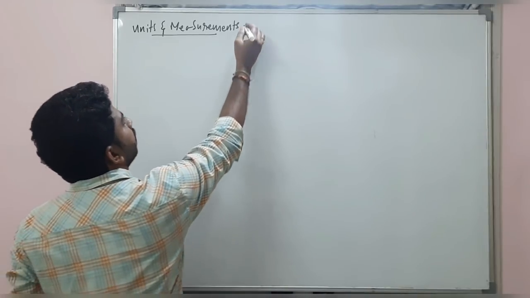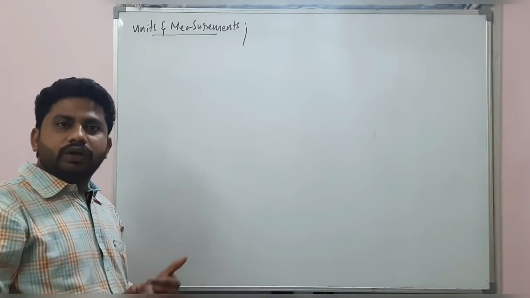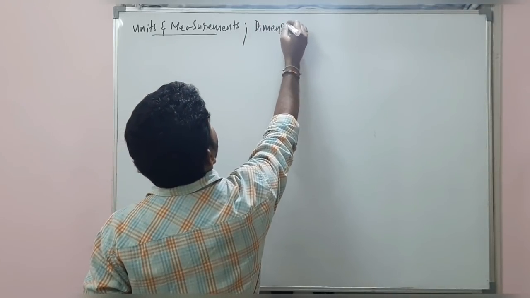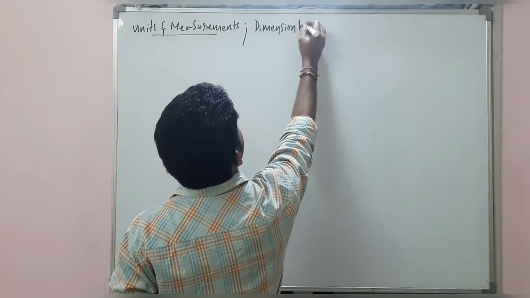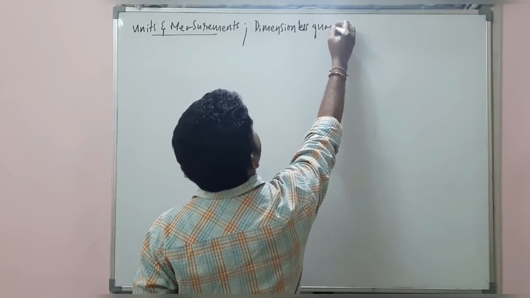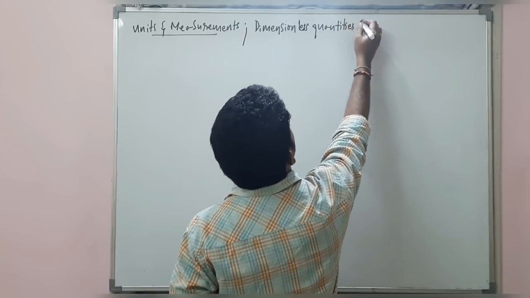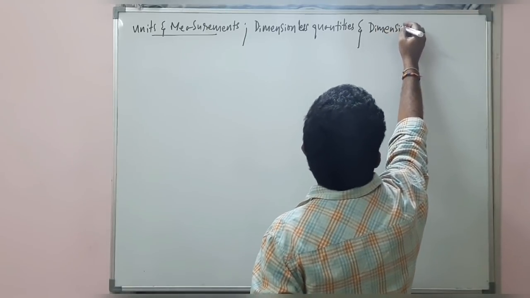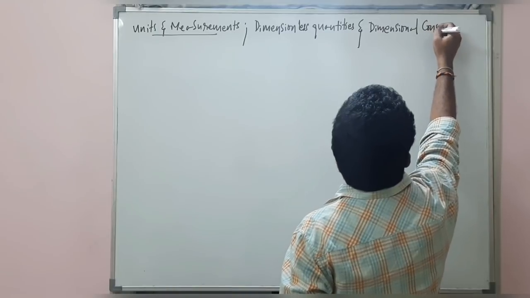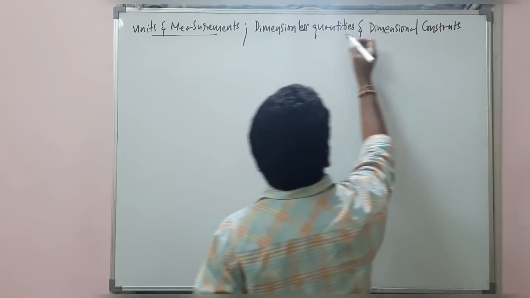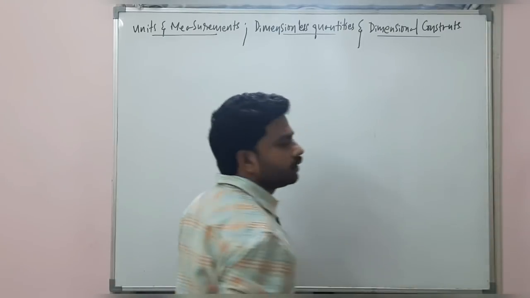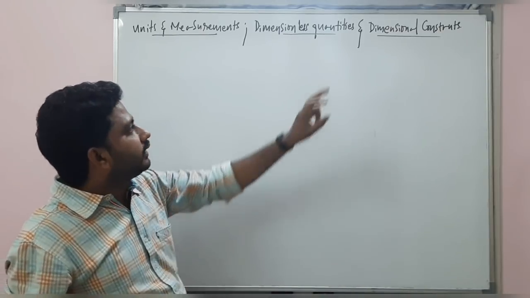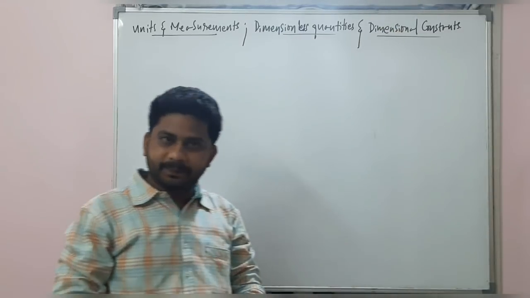Today, we are going to continue the topic called Dimensionless Quantities and Dimensional Constants. What is that? We are starting with this topic, dimensionless quantities and dimensional constants.